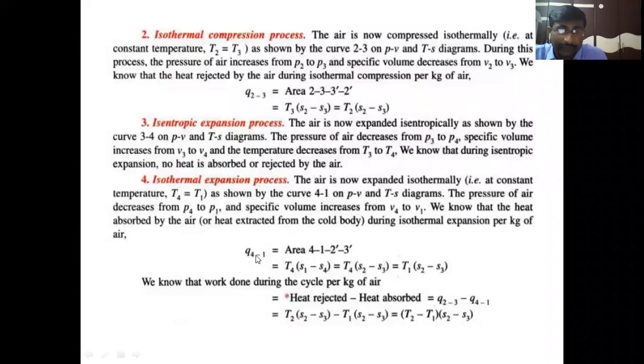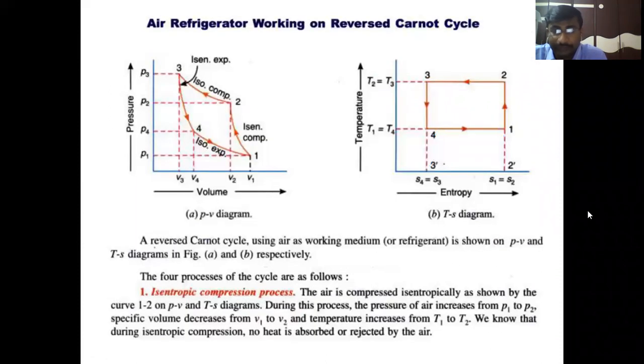So the area under the process 4-1 is T4 into S1 minus S4, or T4 into S2 minus S3, or T1 into S2 minus S3. Clear? Yes, S2 is equal to S1 and S3 is equal to S4. So S1 minus S4 can also be written as S2 minus S3.